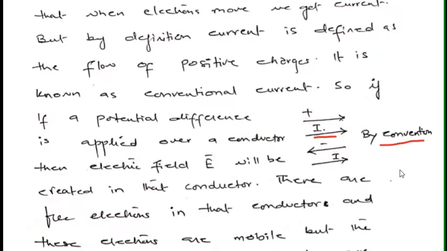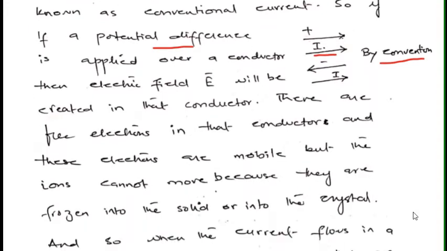So when we apply a certain potential to a device or a circuit, the electric field is produced, and when the electric field is created in the conductor, there are free electrons in that conductor, and these electrons are mobile, and ions are not mobile, they are fixed or frozen in the solid or in the crystal.